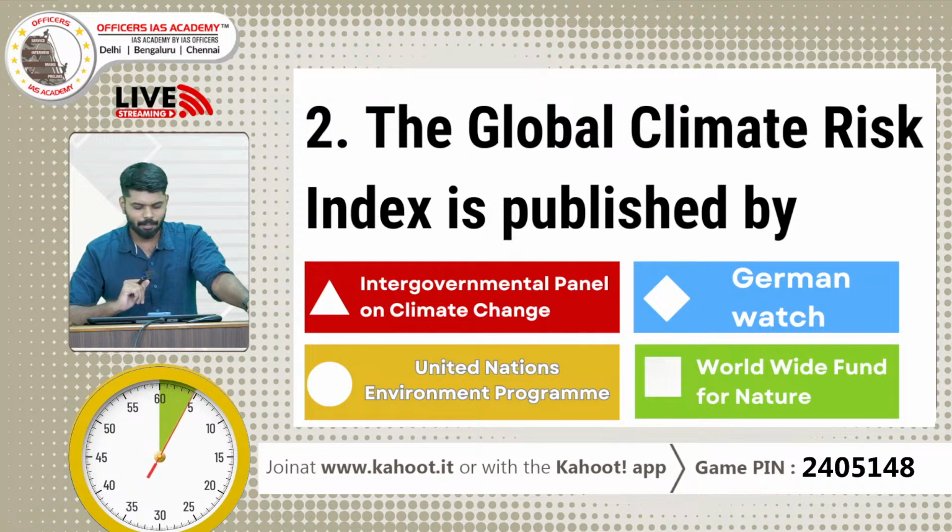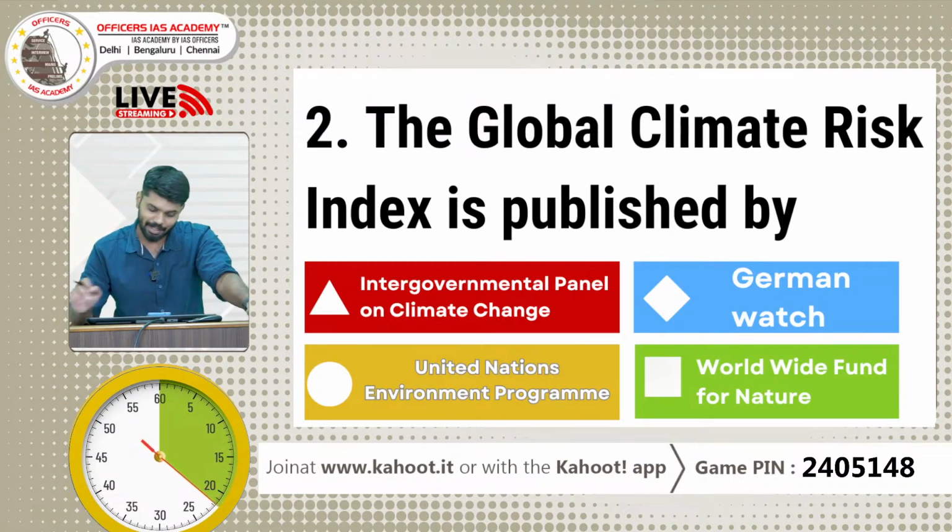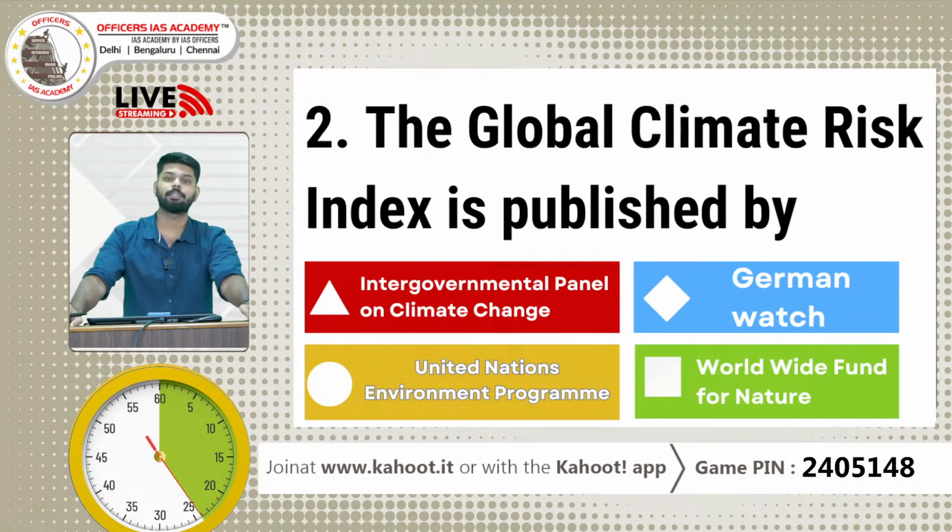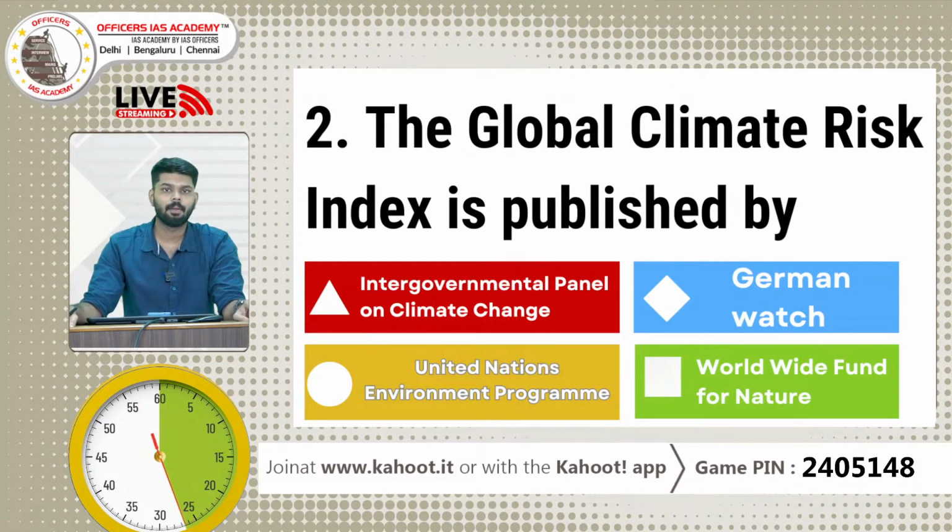The Global Climate Risk Index is published by which of these organizations? A. Intergovernmental Panel on Climate Change, B. German Watch, C. United Nations Environment Programme, D. Worldwide Fund for Nature. So these are typical reports you could see in each and every UPSC paper. They ask about some report and want to know about these organizations. So you should be pretty clear, and this is a pretty famous report.